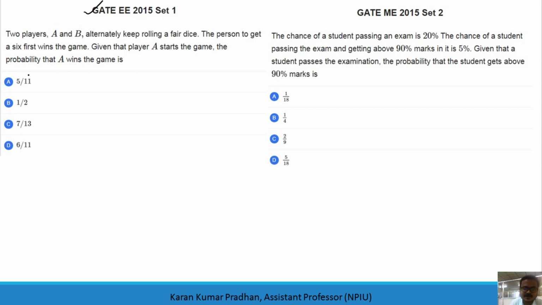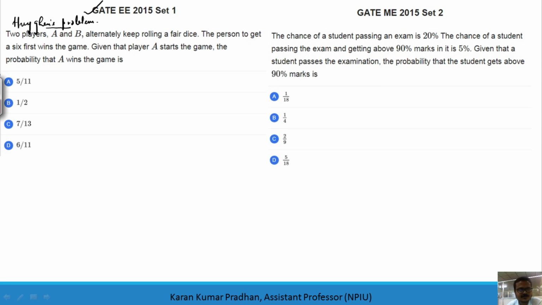See, this is quite related to, if I recall, the Huygens problem. So the Huygens problem says that two players keep doing an experiment, like here we are rolling a die, or drawing a card from a deck of cards, or I will say they are tossing a coin. So this kind of problems are related to your Huygens problem.